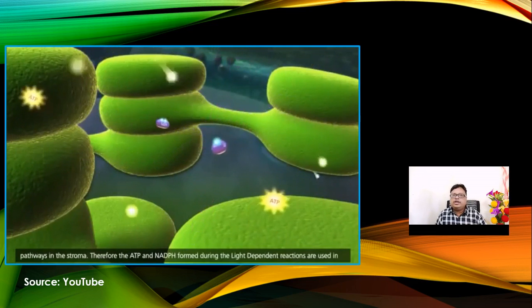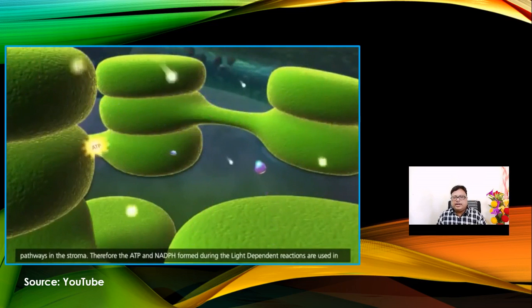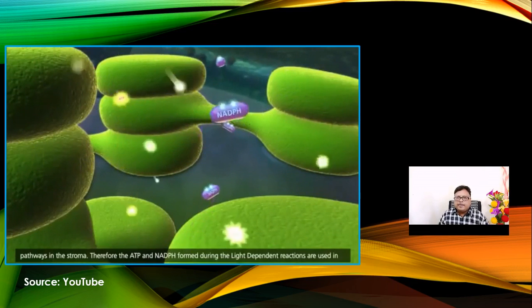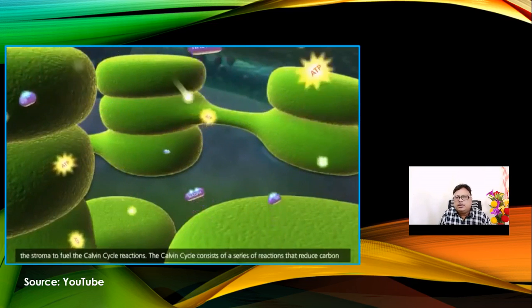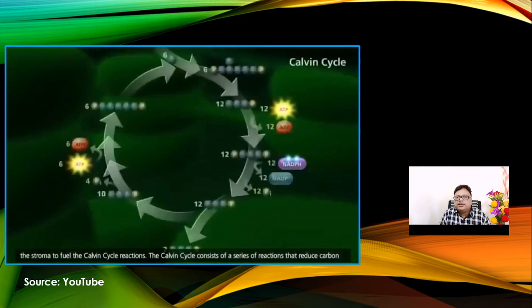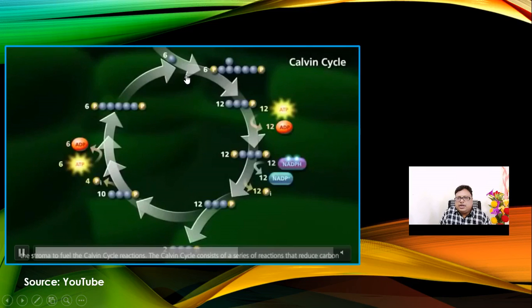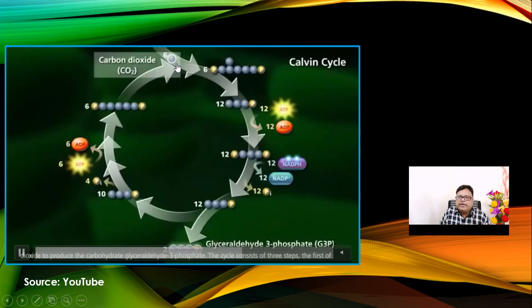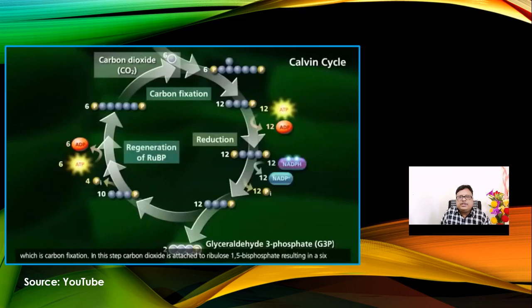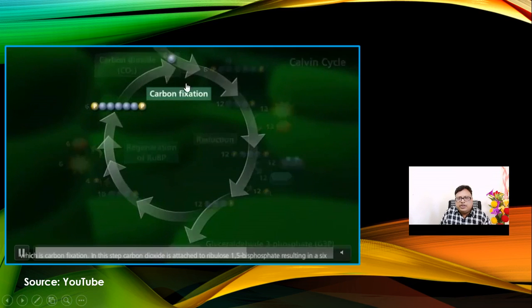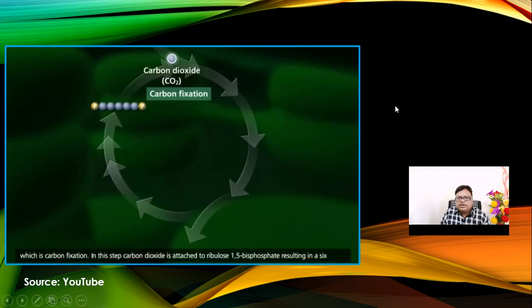So electron and proton transport are limited here, and once the light reaction is completed, we know that it goes to the dark reaction, that is the Calvin cycle. During the Calvin cycle, what happens here? Look, during the Calvin cycle, the CO2 carbon dioxide taken from the environment is fixed by the enzyme called RuBP carboxylase. This carbon fixation will be done there.